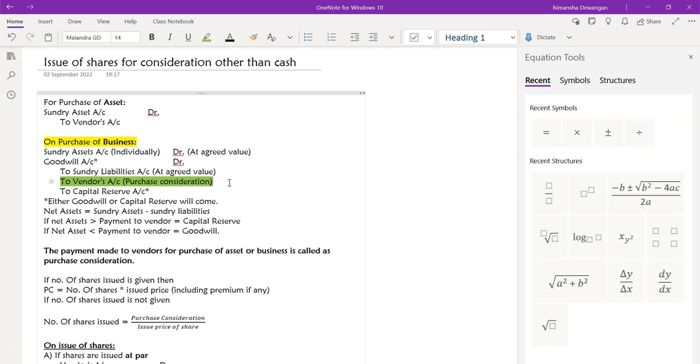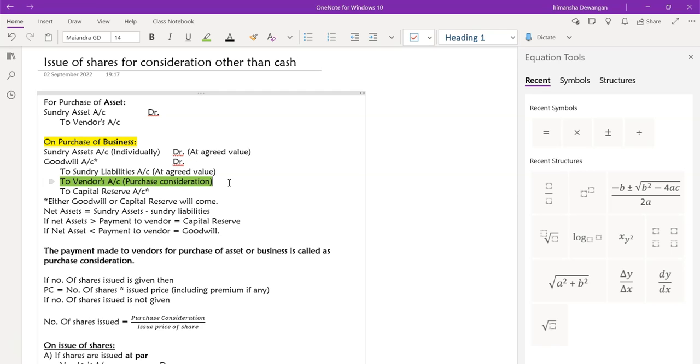If you are acquiring the net assets but you are making the payment to the vendor more than the net assets you are acquiring, that means you are also purchasing the goodwill. Why are you making an extra payment? For the goodwill of the business. So then goodwill account will be debited. Is this entire entry clear? Yes, ma'am.